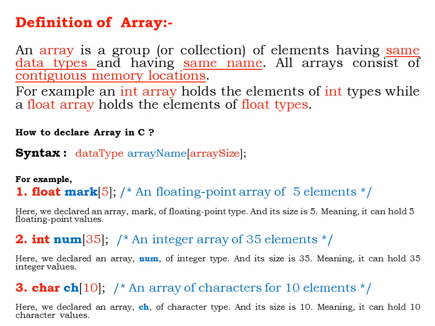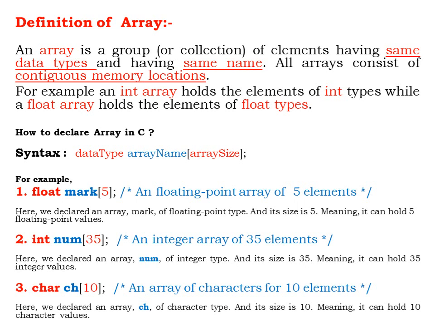After knowing the importance of arrays in C programming language, let us understand the definition of array. An array is a group or collection of elements having the same data type and having the same name.